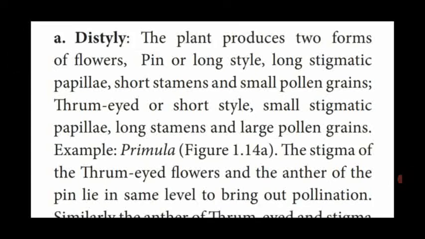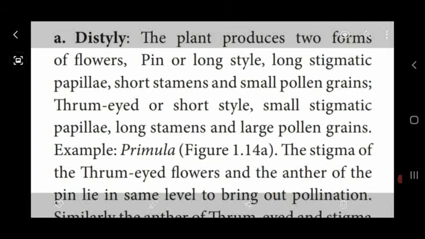First one, pin or long style, long stigmatic papillae, that is stigma, short stamen, and small pollen grains. That is called the pin type of flower. Another one, thrum-eyed flower, that is short style, small stigma, but long stamen and large pollen grains.